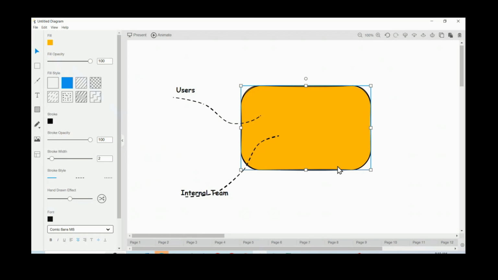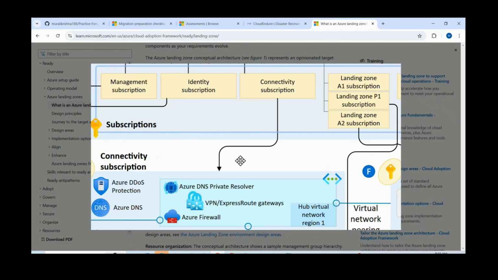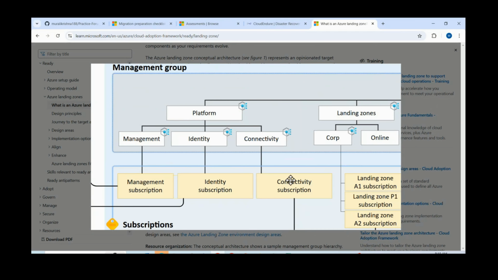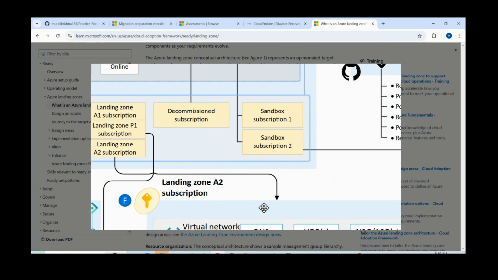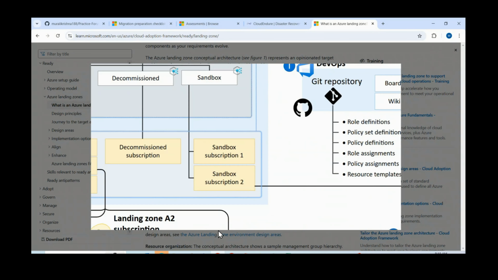Whatever best practices are there, it refers to landing zone. Right? For example, if you use this landing zone, we can start onboarding a ready-made environment. But before that, we need to understand our requirement also. Right? So here you can see that. So these are all different subscriptions.